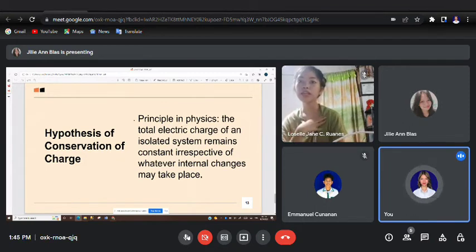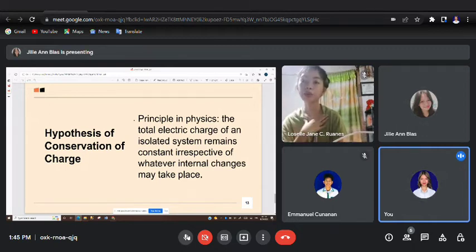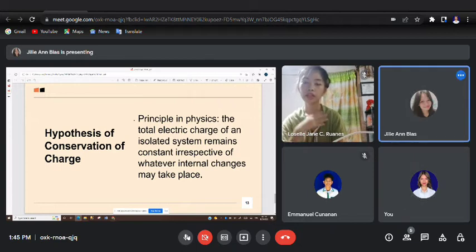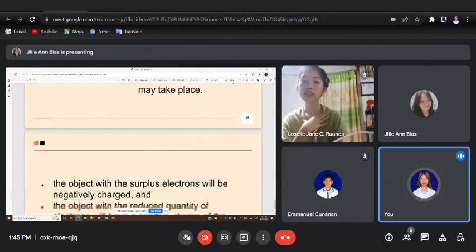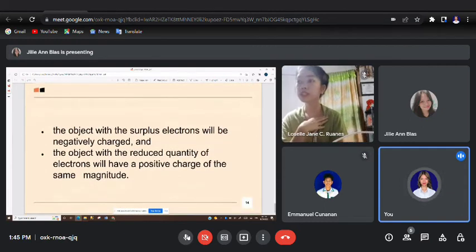Meaning to say that the number of electrons and protons remains equal, and therefore the net quantity of electric charge, the amount of positive charge minus the amount of negative charge in the universe, is conserved. Hence, the object with the surplus electrons will be negatively charged, and the object with the reduced quantity of electrons will have a positive charge. So that is the main hypothesis of the conservation of charge.